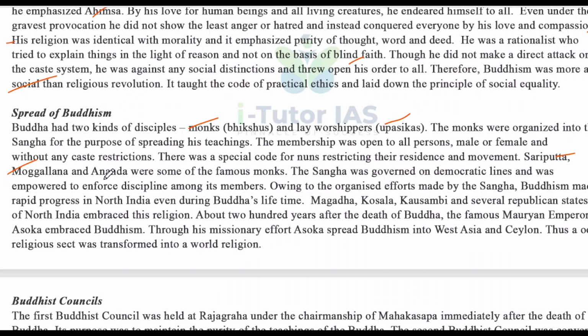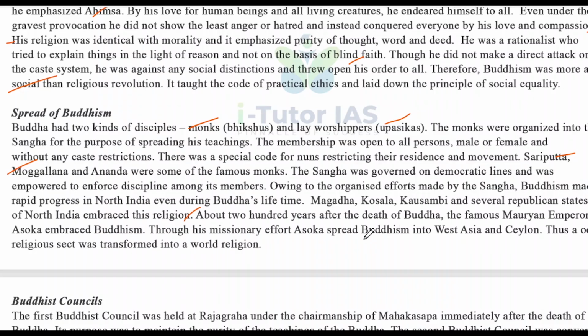The Sangha was governed on democratic lines and was empowered to enforce discipline among its members. Owing to the organized effort made by the Sangha, Buddhism made rapid progress in North India even during Buddha's lifetime, and Magadha, Kosala, Kausambi, and several republican states of North India embraced this religion.